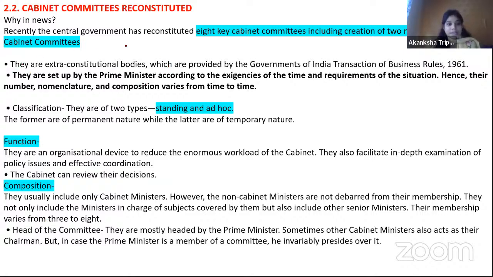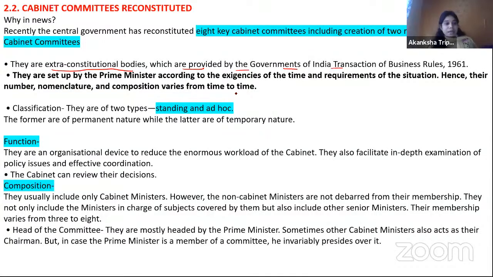So these cabinet committees, they are extra constitutional bodies which are provided by the government of India. Transaction of Business Rules 1961, date is not important. Now they are set up by the Prime Minister according to the need of the time and requirement of the situation. As I told you, it is created by the Prime Minister if he or she finds, okay, right now we need it, then only they will create. Hence, uska number, composition that can vary from time to time.